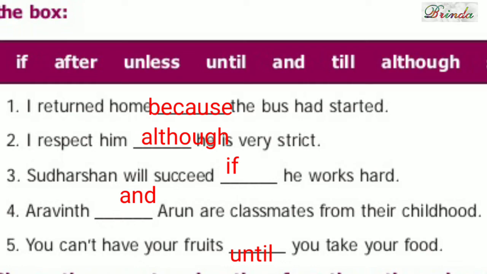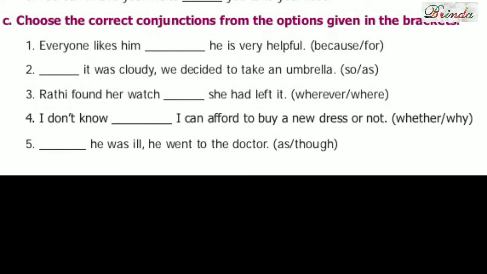Third one. Sudarshan will succeed if he works hard. So, "if" is the conjunction. Fourth one. Arvind and Arun are classmates from their childhood. So, "and" is the conjunction. Fifth one. You can't have your fruits until you take your food. "Until" is the conjunction.